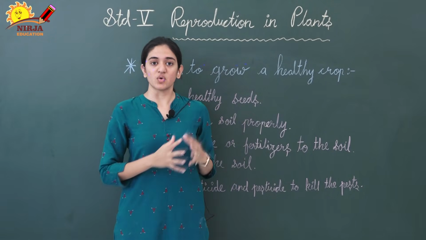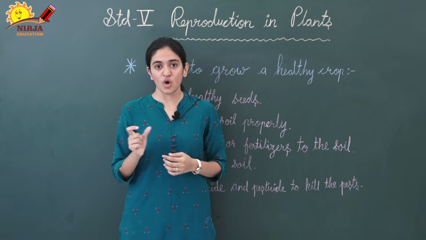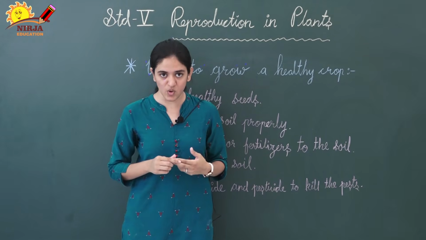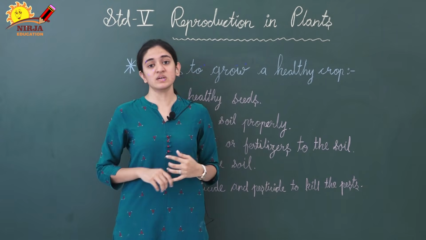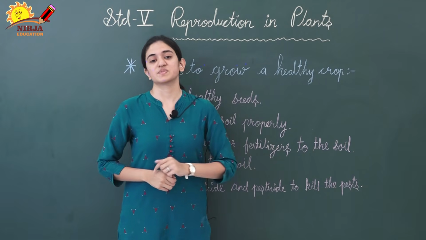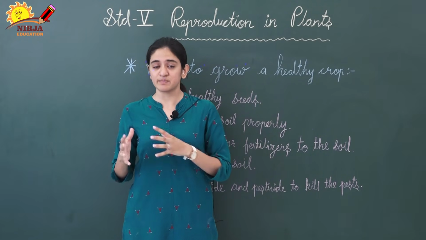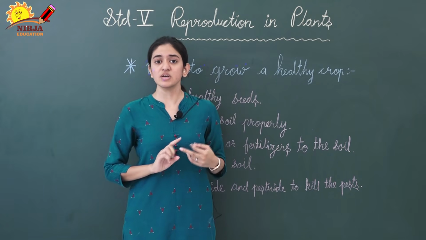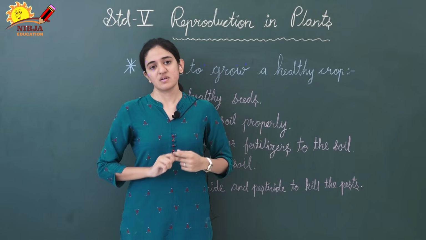This was all about crops and agriculture. What the term crop means, different types of crops, how we can grow a healthy crop and how we can protect the crops. So this was all in this chapter, reproduction in plants. We covered all the important topics of this chapter and here the chapter ends.